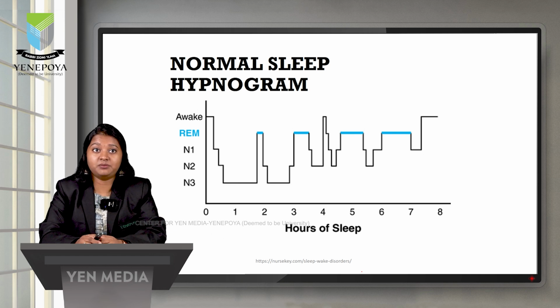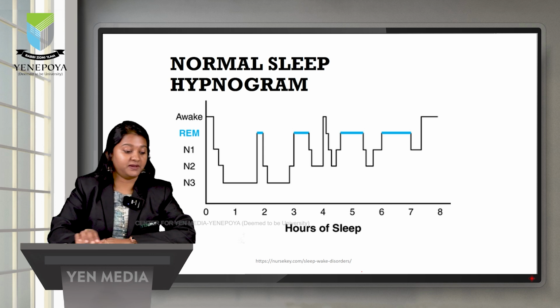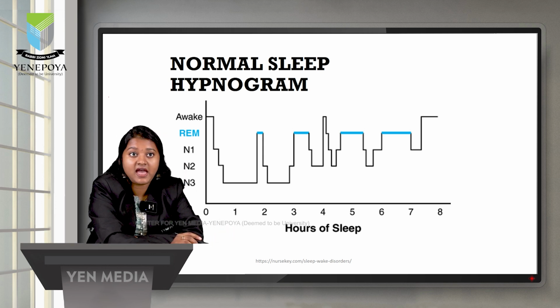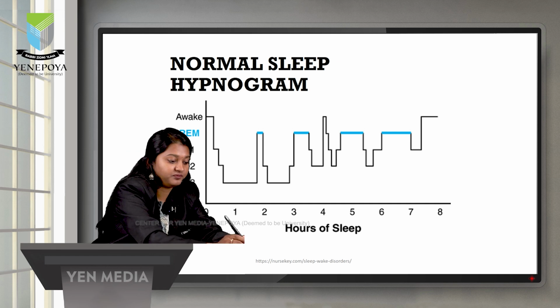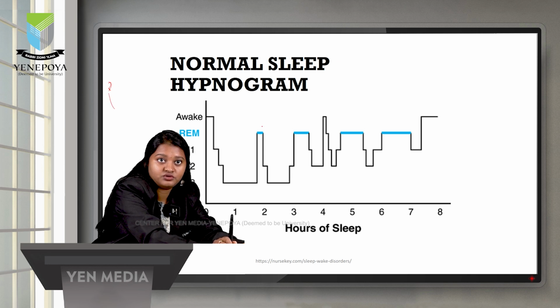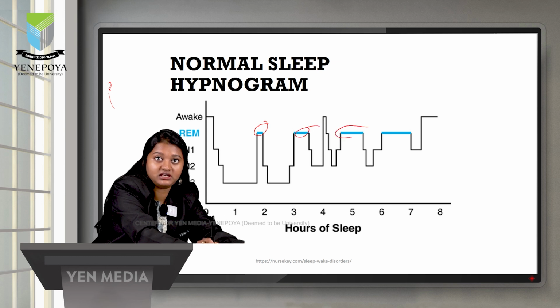This is a normal sleep hypnogram. So in this hypnogram, we can see the patient is awake and slowly the patient enters stage N1 and then N2 and then the patient stays in N3 for some time. And in the second hour, the patient enters REM. So here we can see REM sleep, and this is also REM sleep, and again here we can see REM sleep.